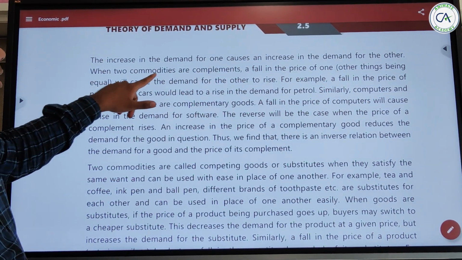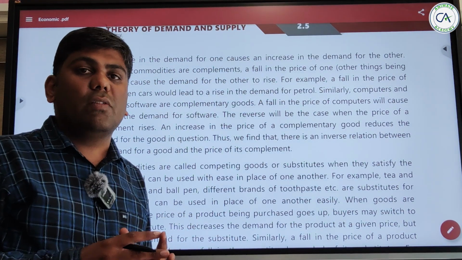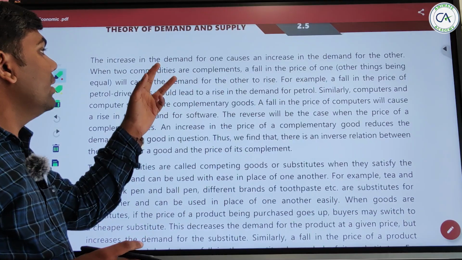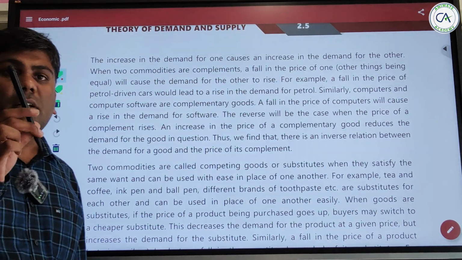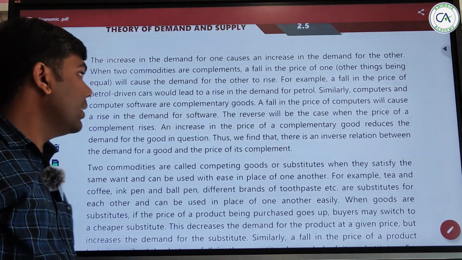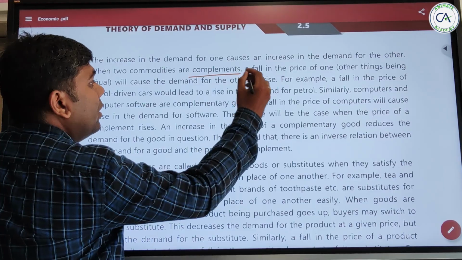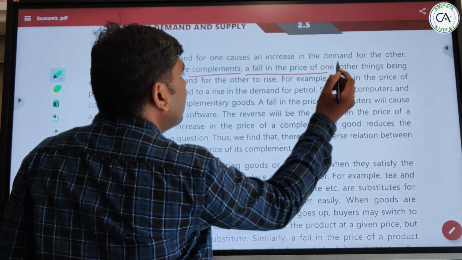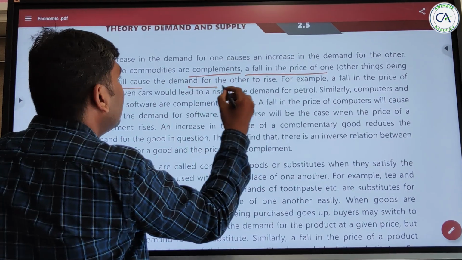The increase in demand for one causes an increase in demand for the other. So when we are talking of complementary goods, the increase in demand for one will also increase the demand for the other. That means if the demand for the pen increases, the demand for the refill also will increase. So when 2 commodities are complements, a fall in price of one, other things being equal, will cause the demand for the other to rise.